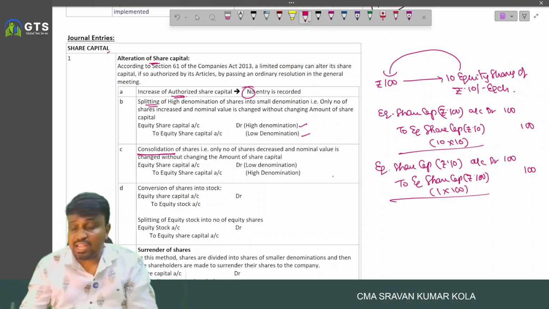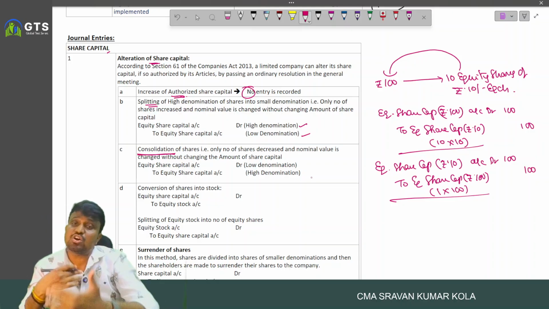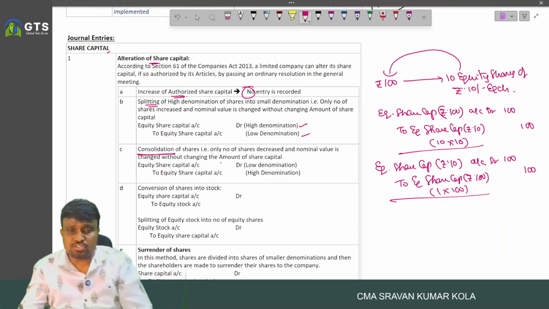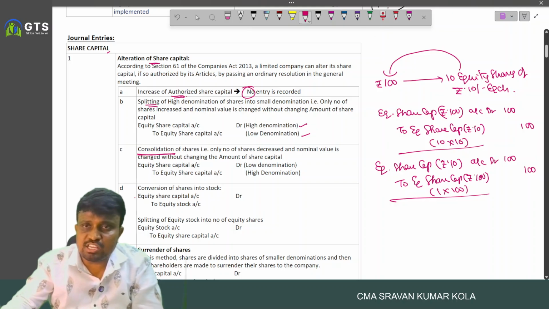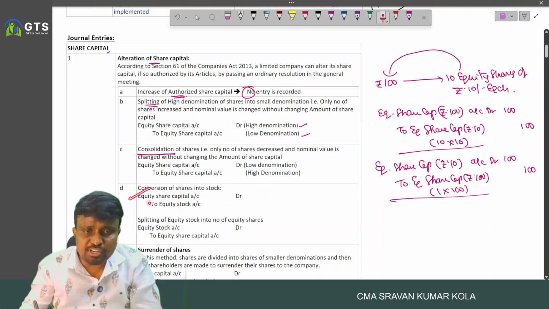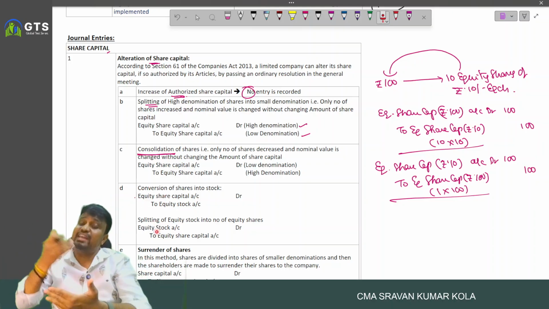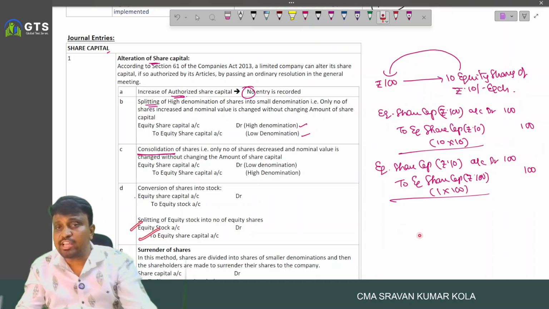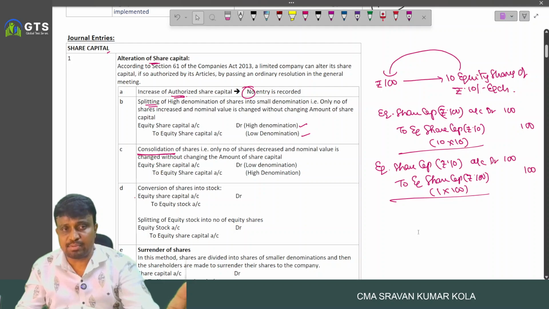Okay. And sometimes the shares are converted into stock, and stock is then reconverted into shares. When the shares are converted into stock, we write the entry: equity share capital account debited to equity stock account. And when the equity stock is reconverted into equity shares, we write the entry: equity stock account debited to equity share capital account.